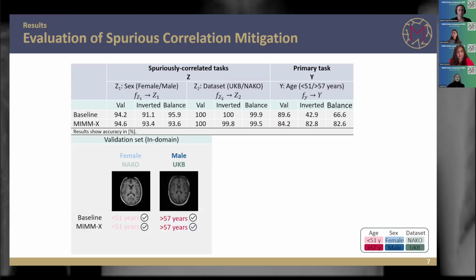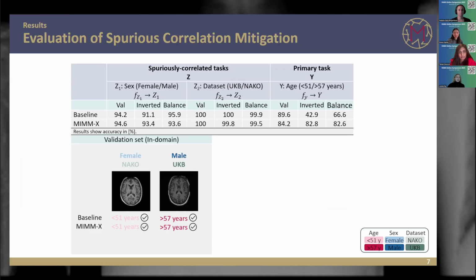To visualize that, I just want to show you this qualitative example. If we take a sample from the validation set, which wasn't seen during training, but is in domain, so from the major class during training, which was a female sample from the NAKO data set of the young group, both models predicted correctly.